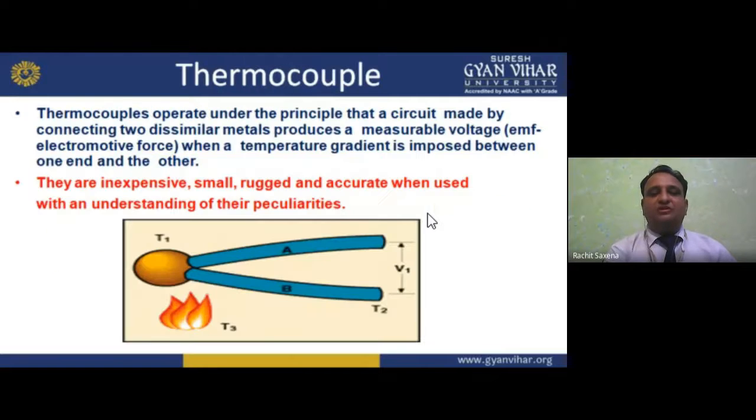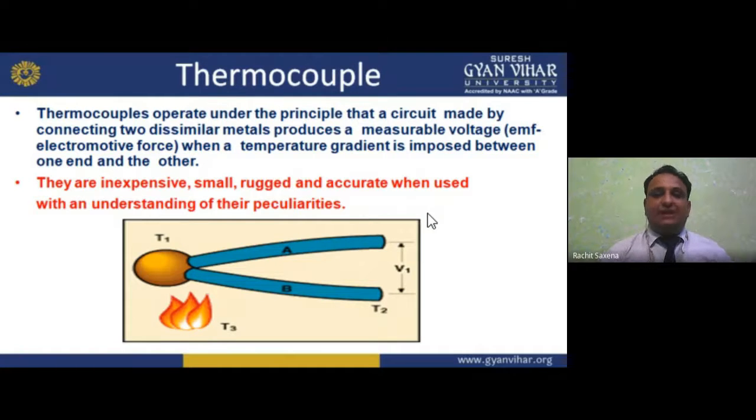Now moving forward, thermocouple. What is a thermocouple and on which principle does it work? Thermocouples operate under the principle that a circuit made by connecting two dissimilar metals produces a measurable voltage, EMF or electromotive force, when a temperature gradient is imposed between one end and the other.